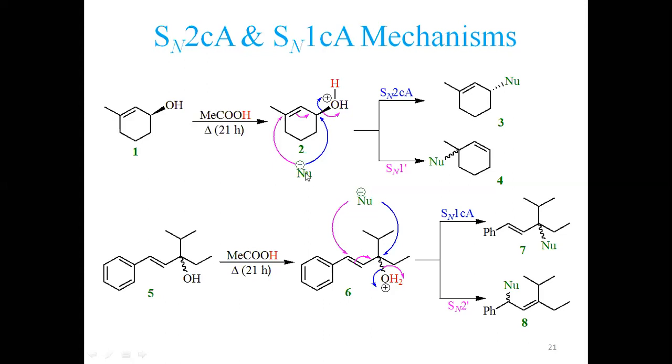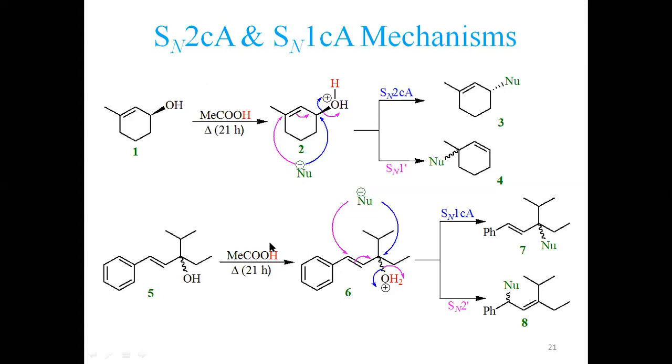But the same nucleophile may not follow this mechanism. This group leaves, and at the same time this double bond transfers here, because it shall generate a more stable carbocation. The nucleophile can approach this carbocation from above and behind the plane, generating the nucleophile at this position. Now not only is substitution taking place, but also rearrangement. That's why this is called the SN1 prime mechanism, while the other is called the SN2CA mechanism.